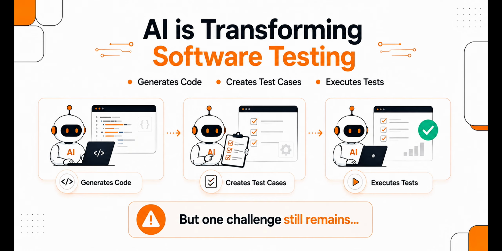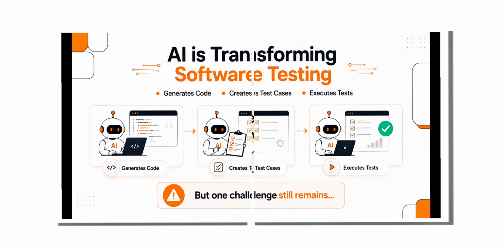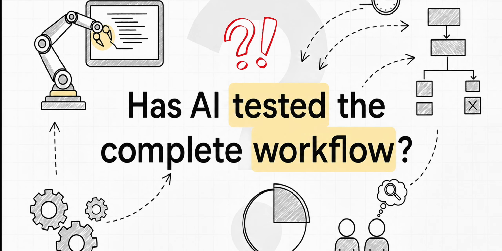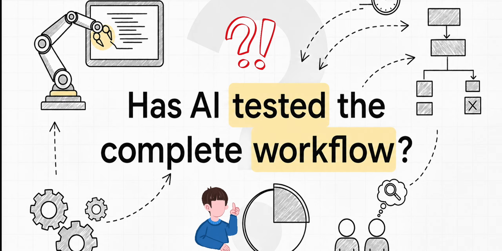Today, artificial intelligence is transforming software development and testing. AI can generate code, author test cases, and even execute automated tests. While this significantly improves speed, one important challenge still remains. How do we know that AI has actually tested the complete business workflow? How do we ensure that every business rule, exception, and user journey has been validated correctly?